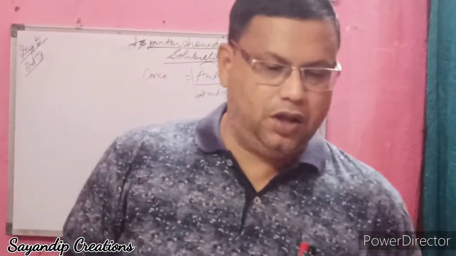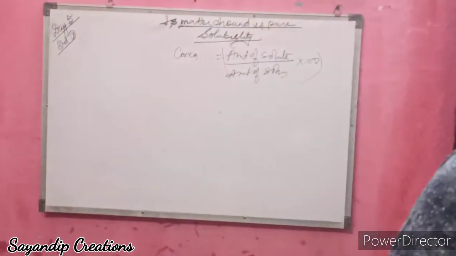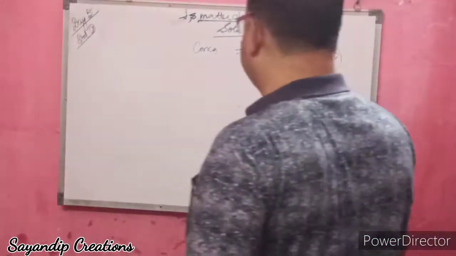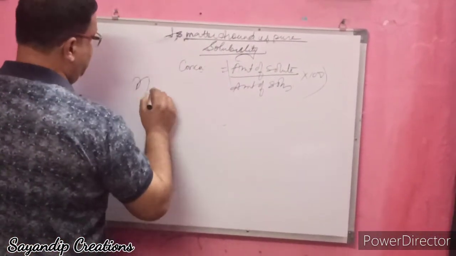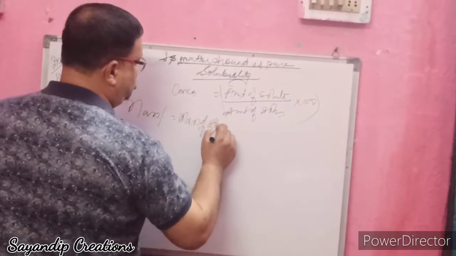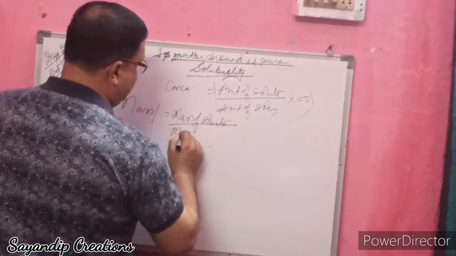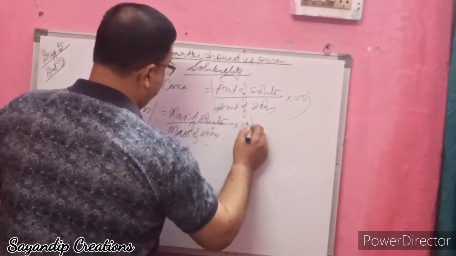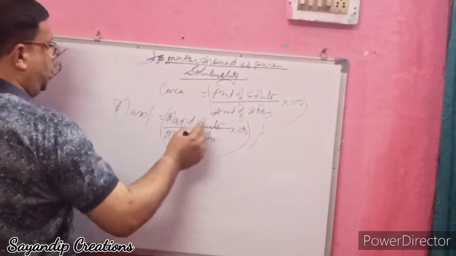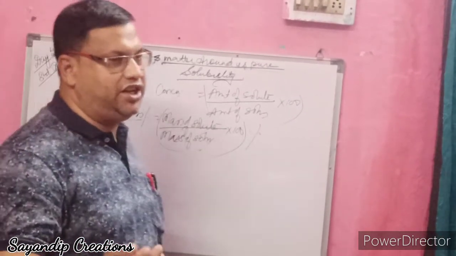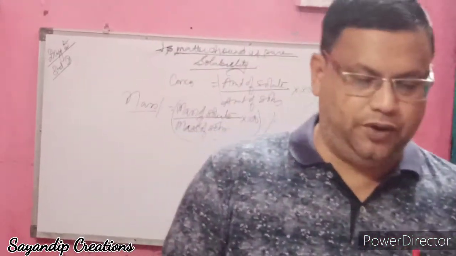Concentration can be expressed in two ways. One is by mass percentage, another is by volume percentage. If it is by mass percentage, then it is mass of solute by mass of solution into 100. Now, volume percentage is equal to volume of solute by volume of solution, in case of liquids.